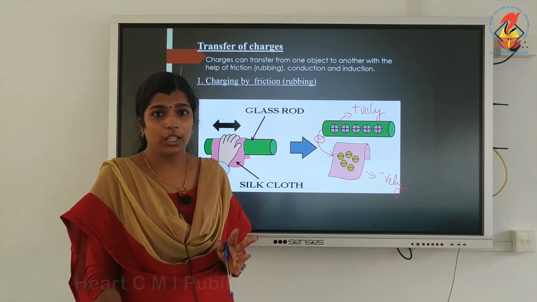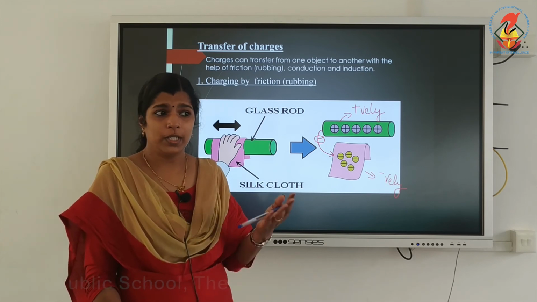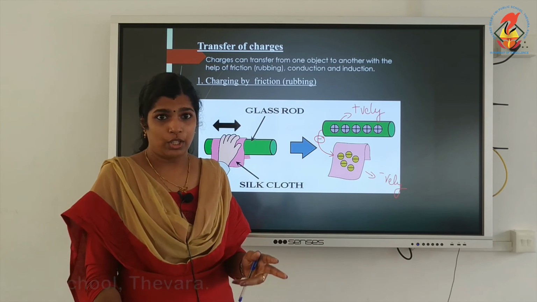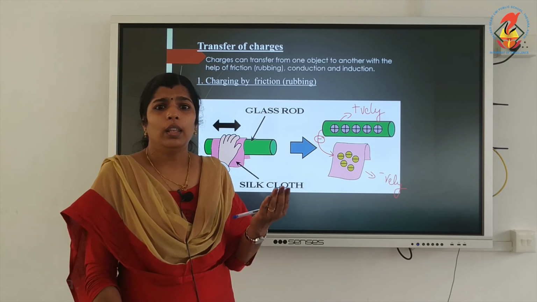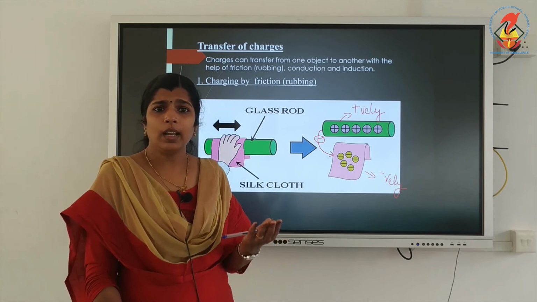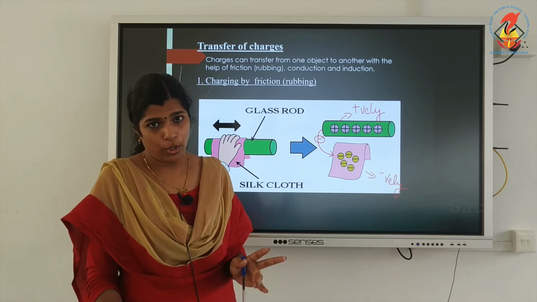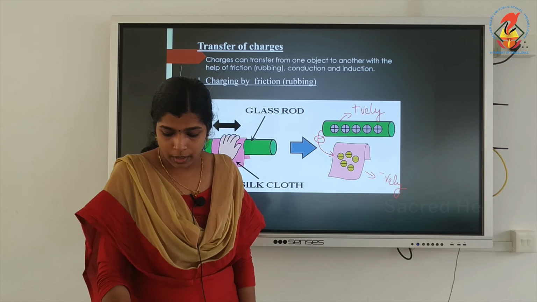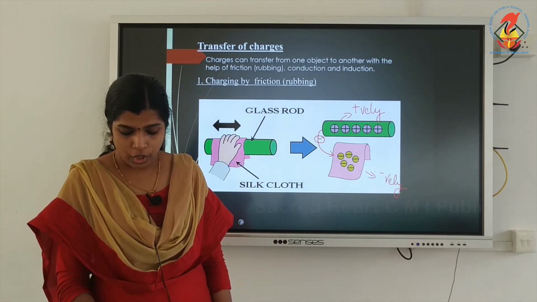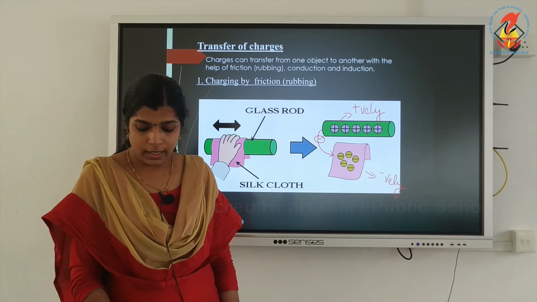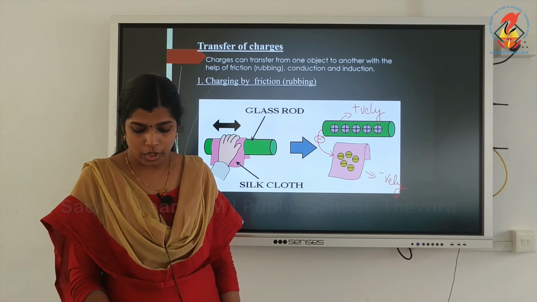We cannot test whether an object is charged or uncharged by an attraction test, because the object will attract uncharged objects and oppositely charged objects. However, if an object being tested is repelled, you are certain that it is charged.